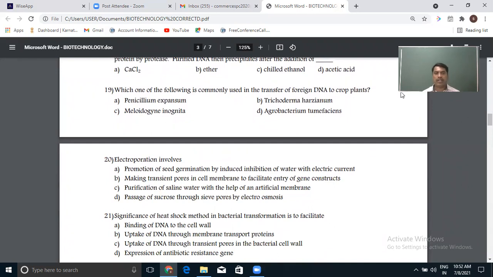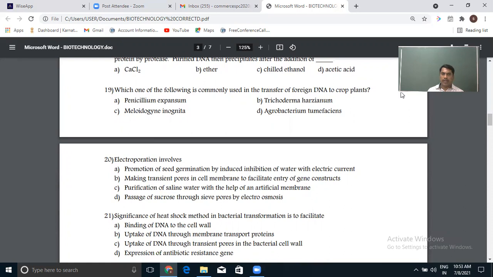Which one of the following is commonly used in the transferring of foreign DNA to the crop plant? So crop plant here basically means plant, irrespective of whether it is a crop plant or other plants. So which of the following is commonly used for transferring our DNA? That is a vector. To the crop plant, it is Agrobacterium tumefaciens that we use.